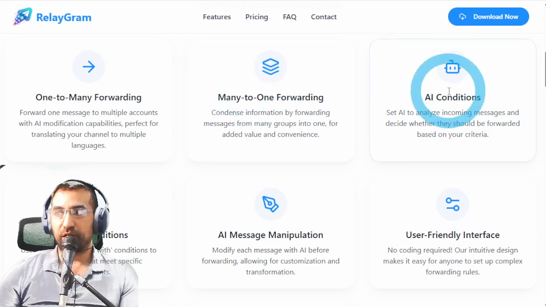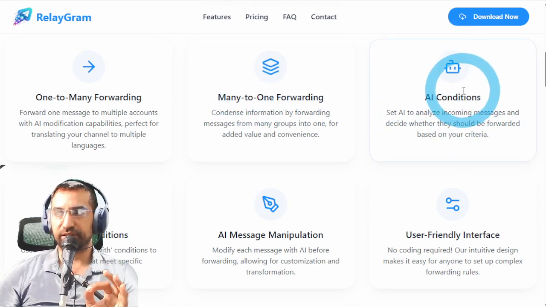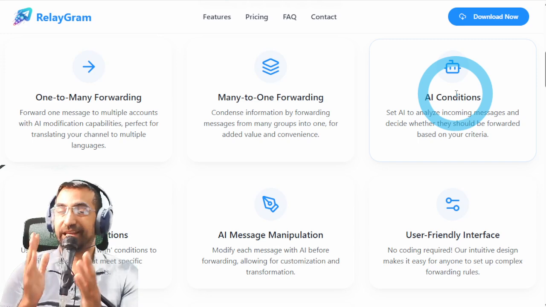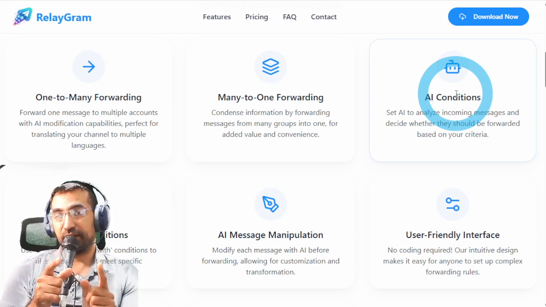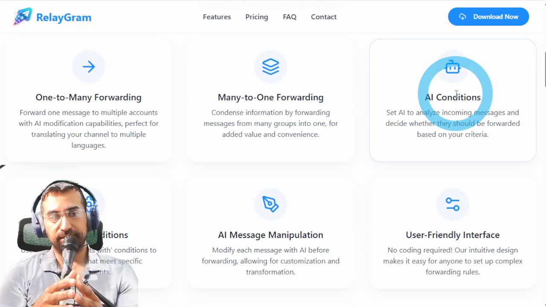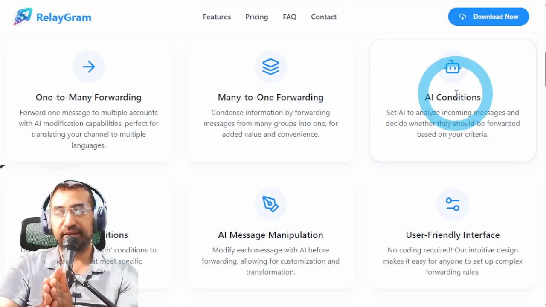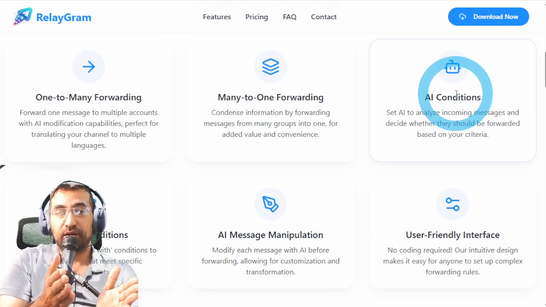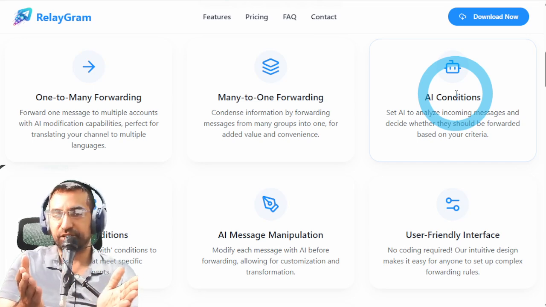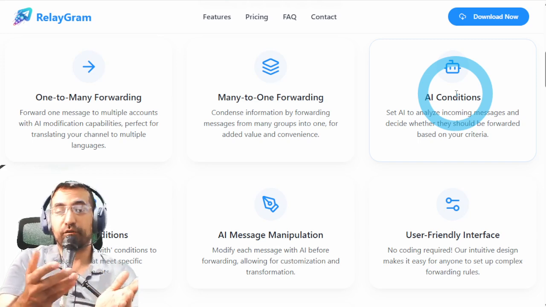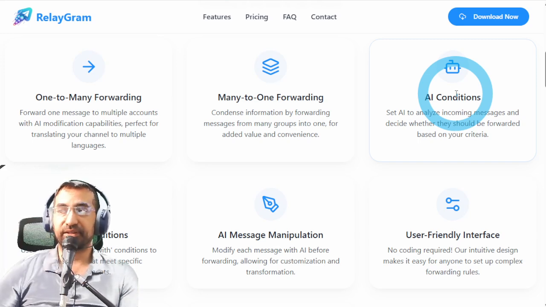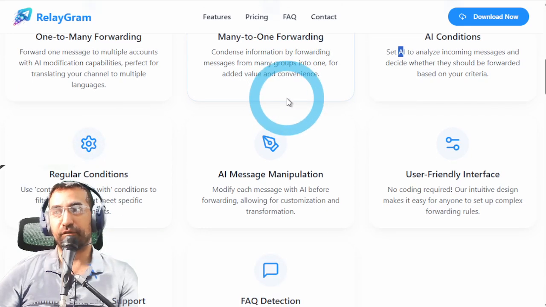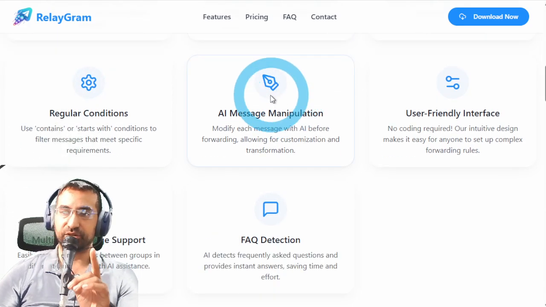So over here, this is an unbelievable feature. It's AI conditions. You can tell the AI only forward this message if it's funny, for example. So if the message is funny, it will only then forward that message, which you can do for anything. You can have if the message contains private data, don't forward the message. If the message contains a username, don't forward that data. You can write anything you want because AI can read the message, make sure it meets the condition, and only then move it forward. And I'm going to show you how simple this app is to use in a minute.